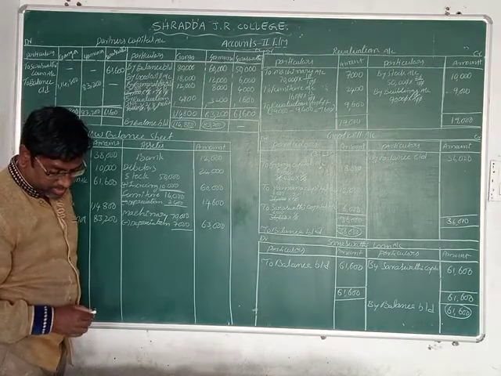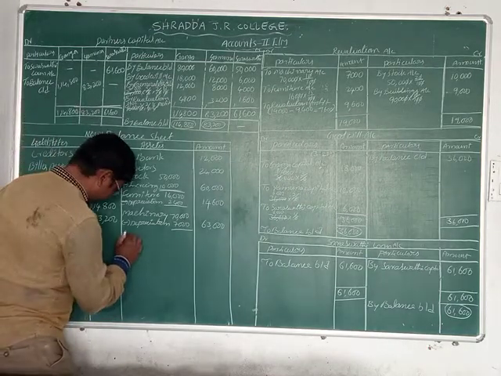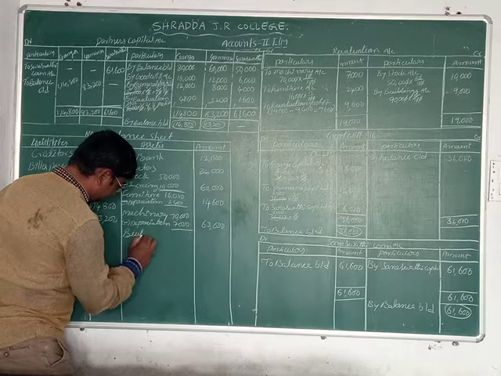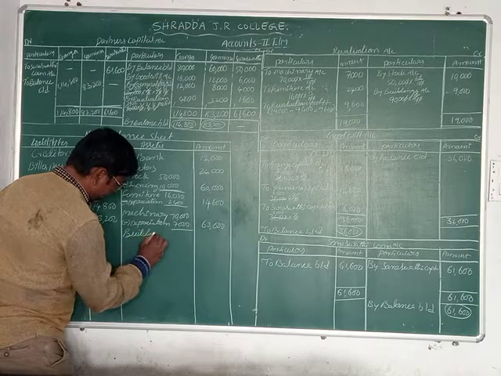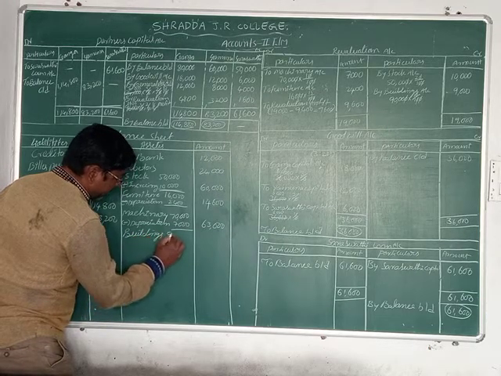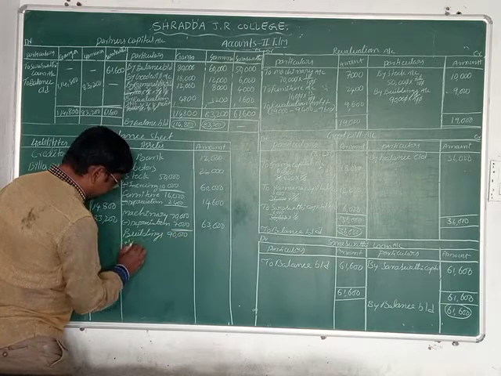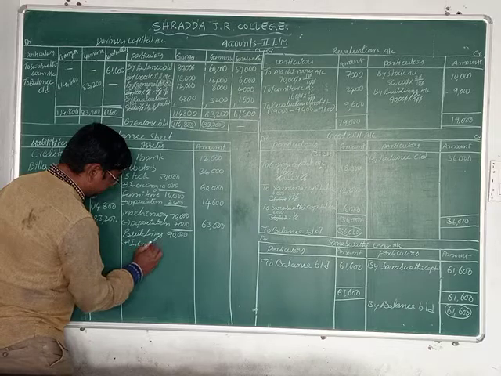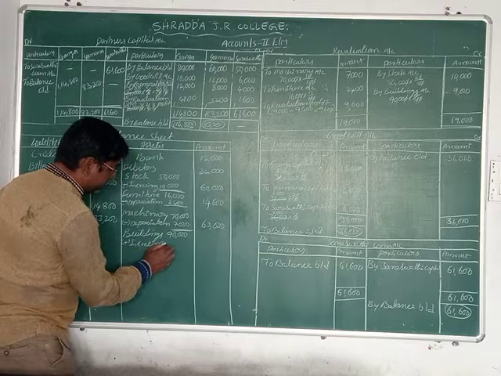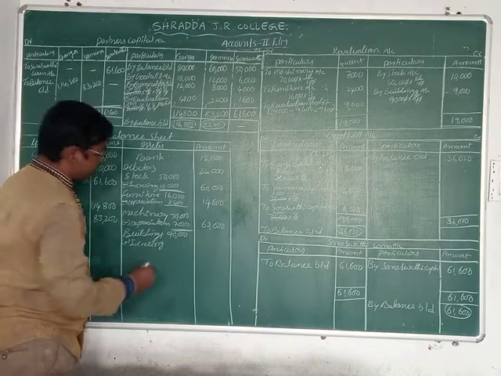Now next one is buildings. 90,000 plus increasing value of 9,000.